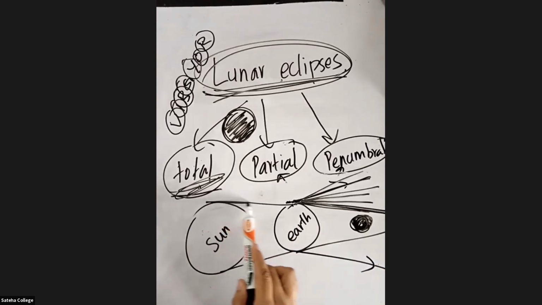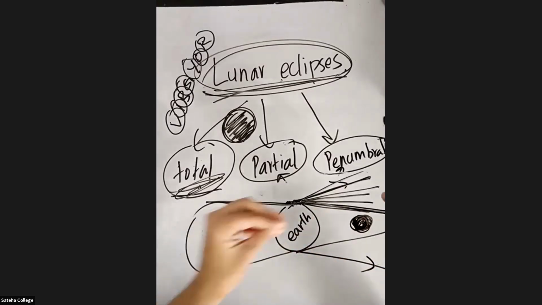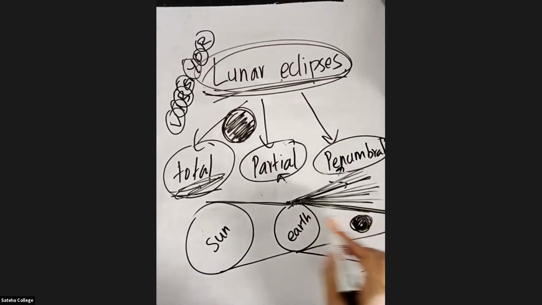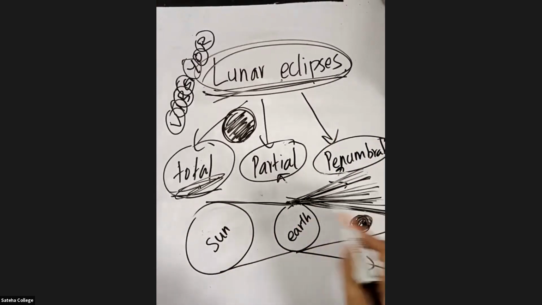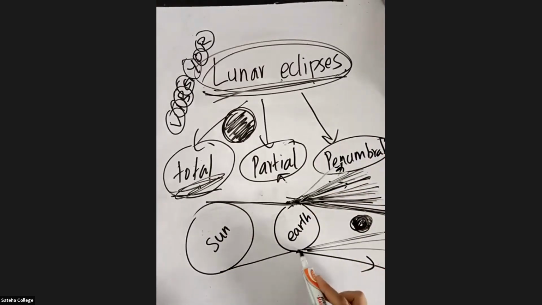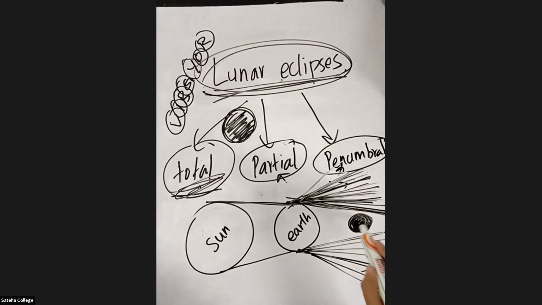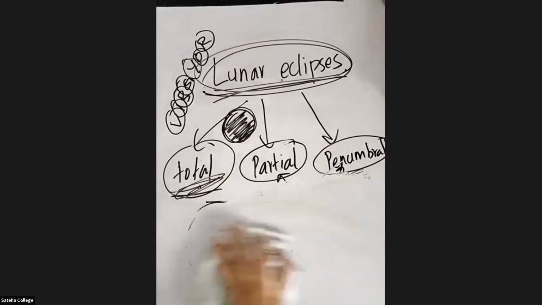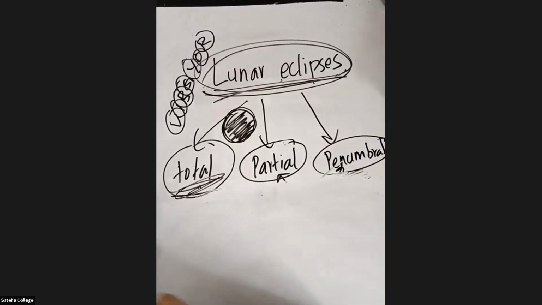Because when the light comes and falls on the earth, it will reflect. When it reflects, it will be separated like this. So the red color comes and falls here, then orange, yellow, green, blue, indigo, violet. The same happens here. The red color comes to this position. That's why the moon becomes a reddish brown color. So this is all about the total lunar eclipse.